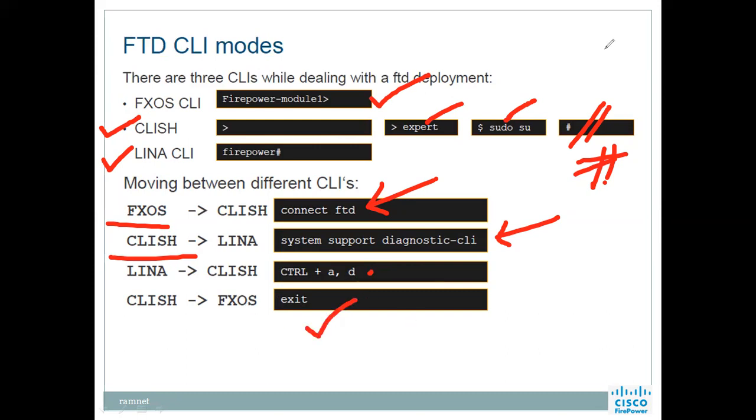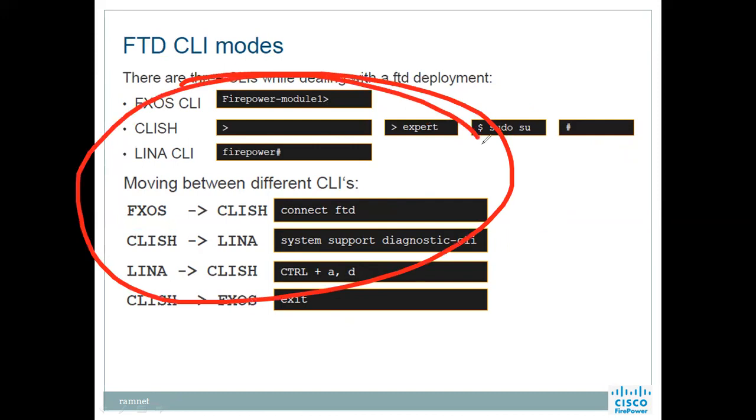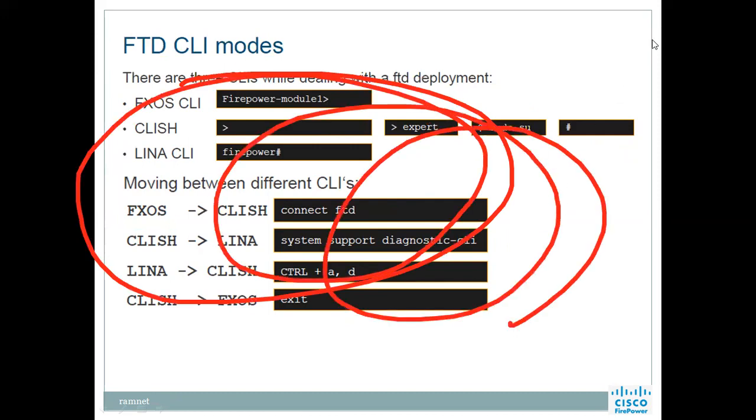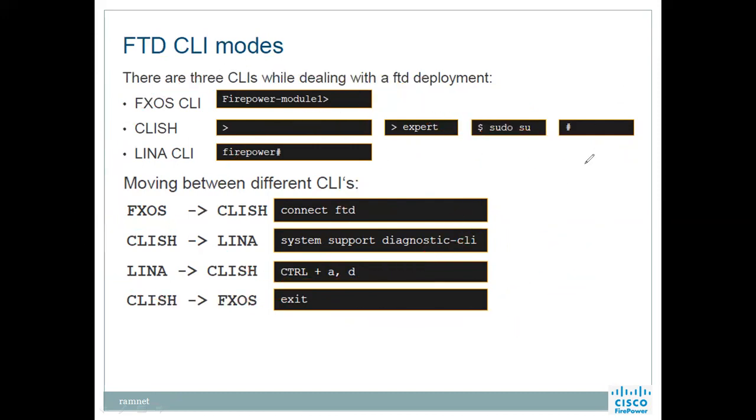So when you are dealing with the CLI modes, you will be getting all this information. You may get confused because you are coming from the ASA to the FTD mode. So there are multiple modes. It requires proper practice to know which mode gives what sort of commands.